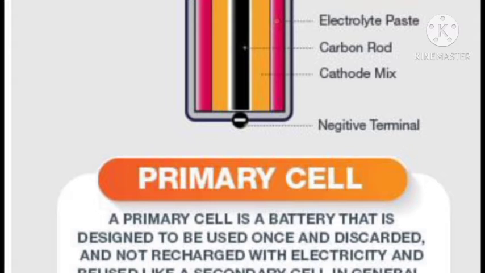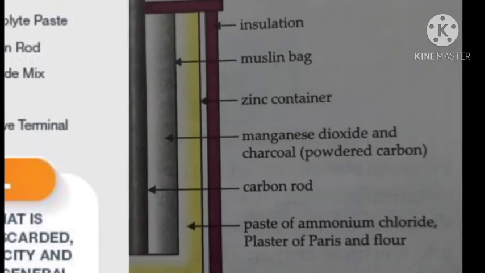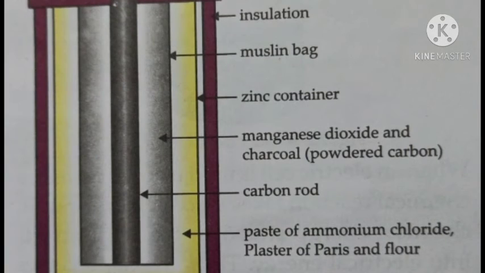Now we study the construction of a simple dry cell, how this dry cell is made. Why is it called a dry cell? It is called a dry cell because the chemical stored in it is not in liquid form. That is why we call it a dry cell.